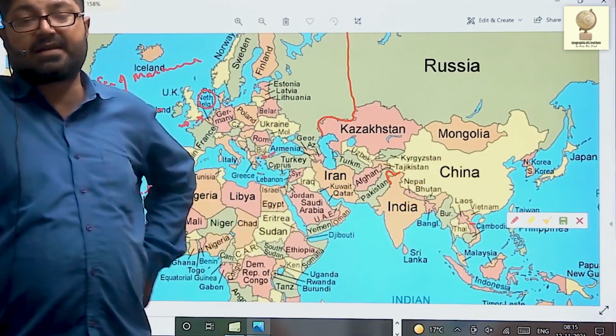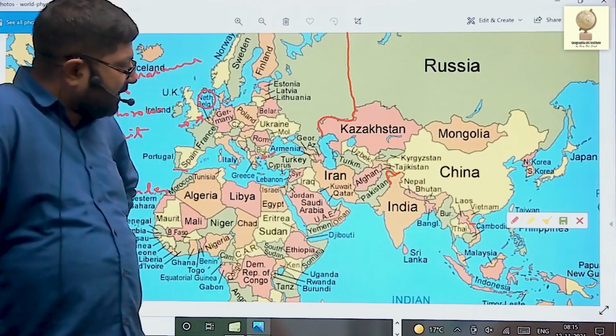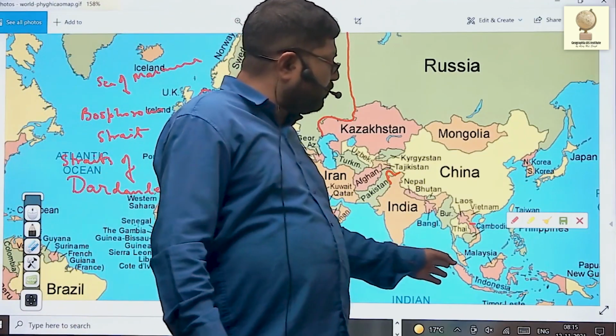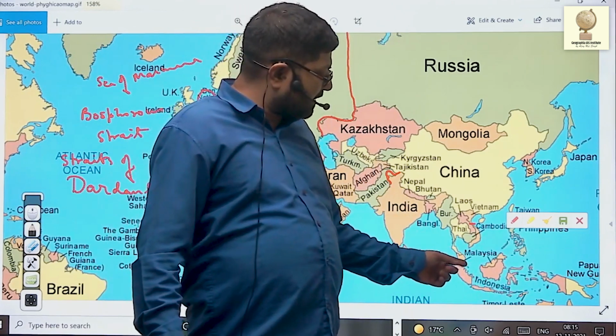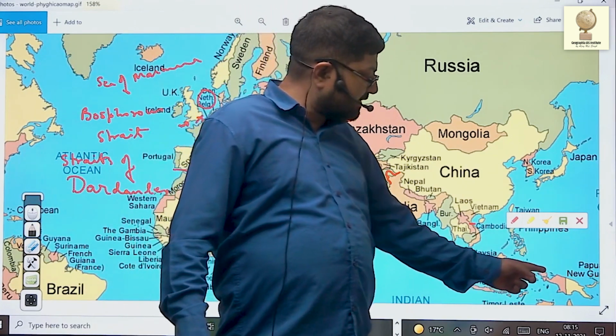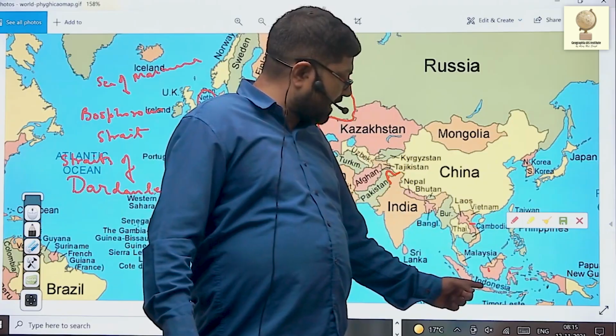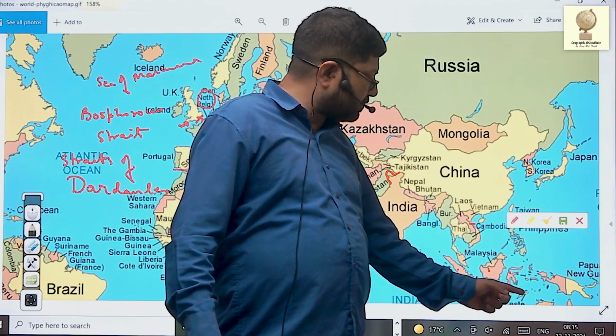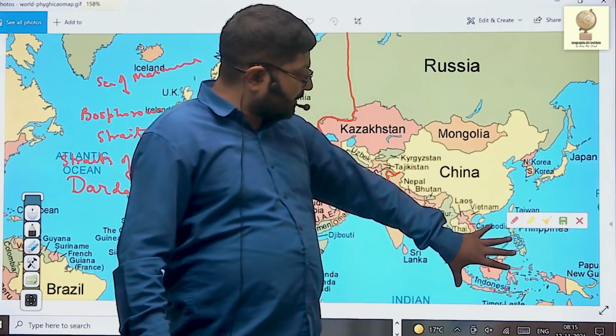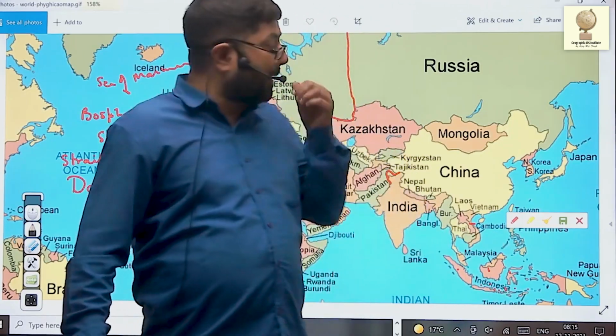Indonesia is one such country that is scattered over numerous islands: Sumatra, Borneo, Celebes, Irian Jaya, Java, Madura, Bali, Lombok, Sumbawa, Flores, and then Timor. These are the various islands of Indonesia.